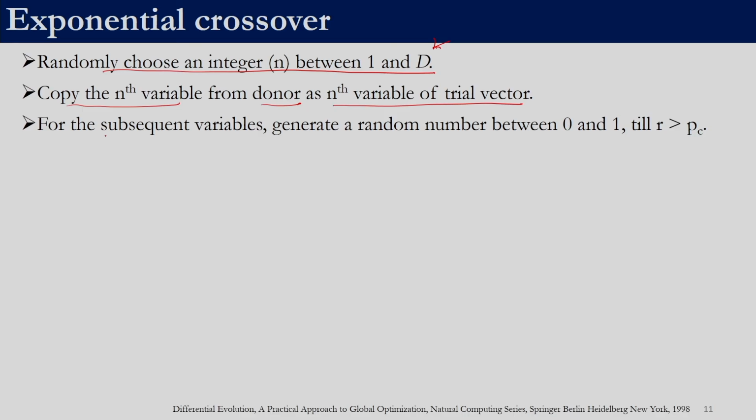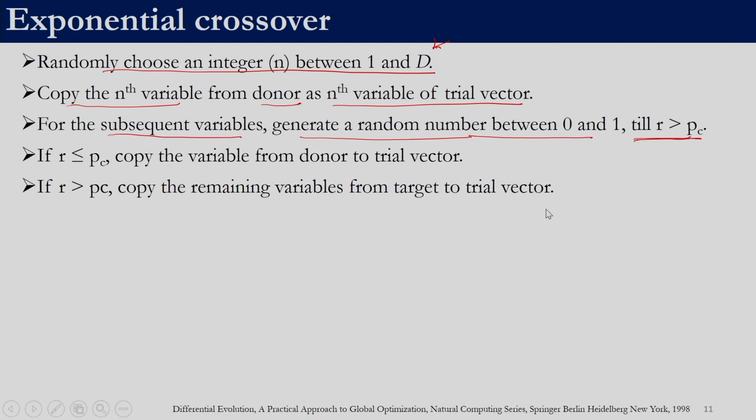For the subsequent variables, we need to generate a random number between 0 and 1. We need to keep doing this till we encounter the condition r is greater than pc. So, technically we do not need to generate a random number for every decision variable, we need to generate only till this condition is met, that the random number is greater than the crossover probability.